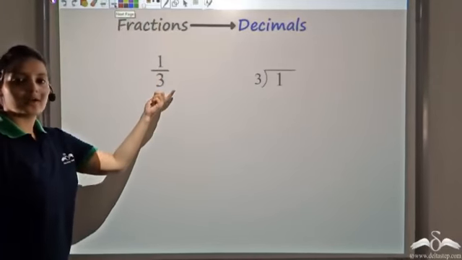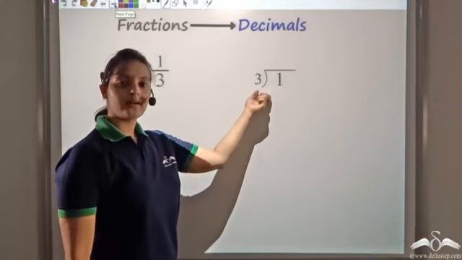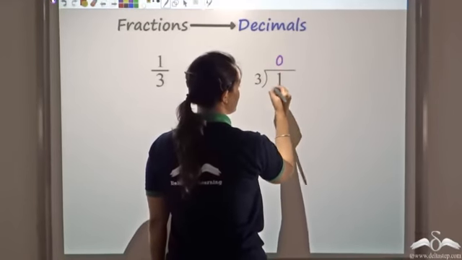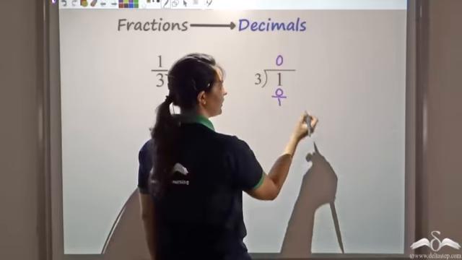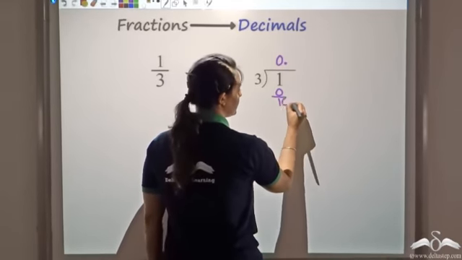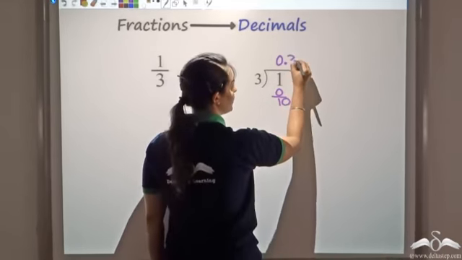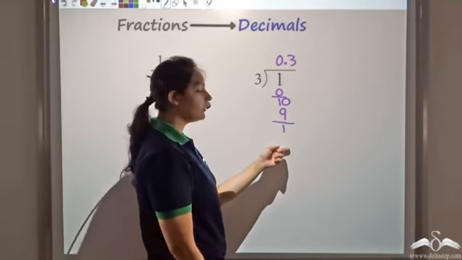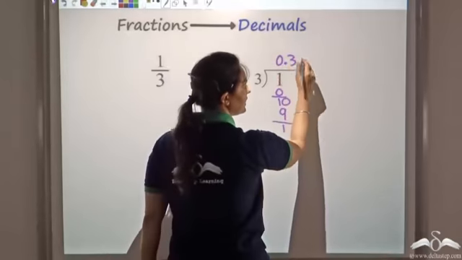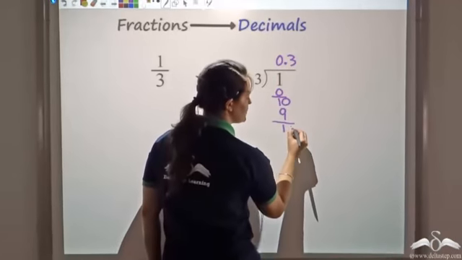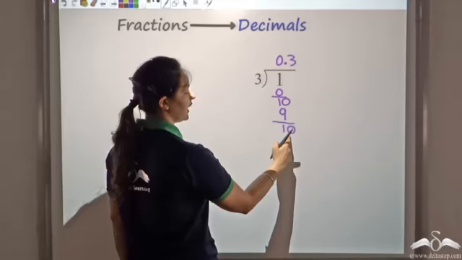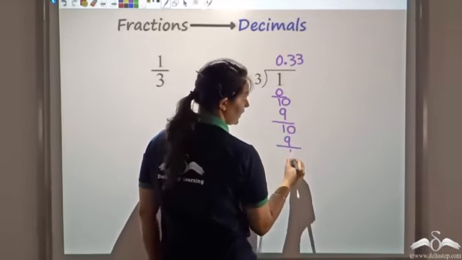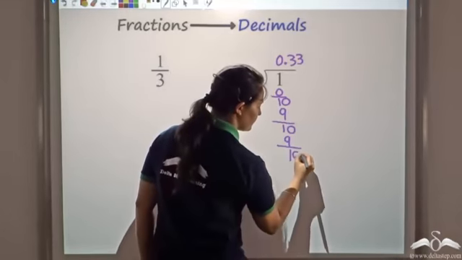Now let's look at this number 1 by 3, which is 1 being divided by 3. Now if I divide this, 0 3s are 0, 1 is the remainder. I put a decimal point. I can make this 10 now. Now 3 3s are 9. So I'm left with 1 as a remainder again. Now since I'm adding a digit after the decimal point, I can place a 0 again. Now 10 and 3. Again 3 3s are 9. Again I get 1. Again I can place a 0.